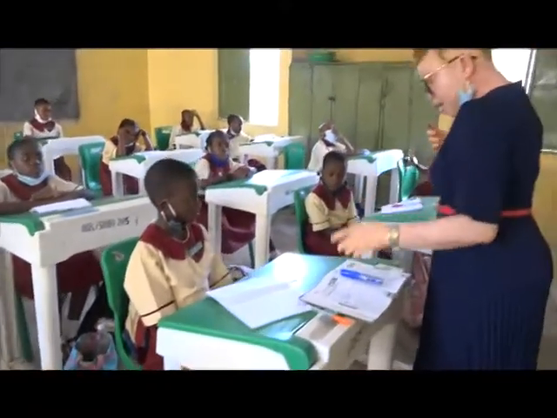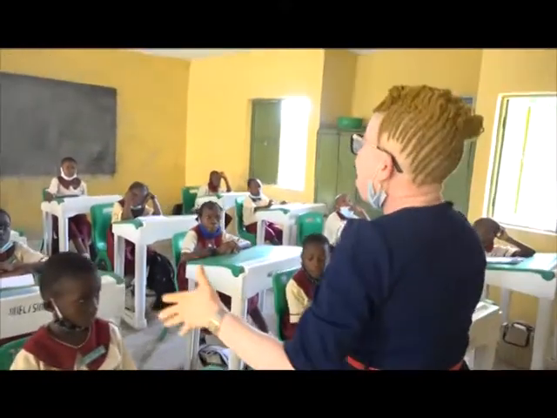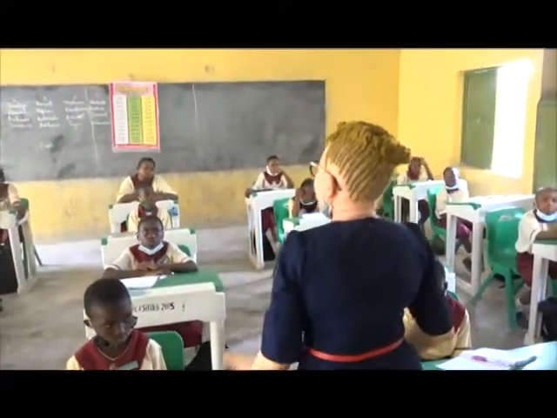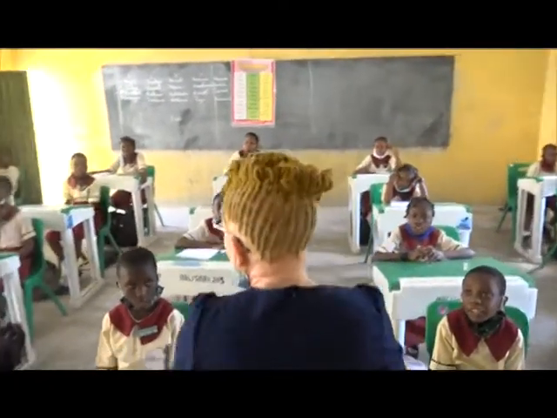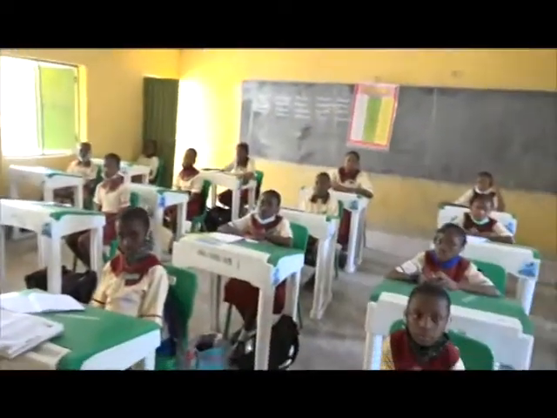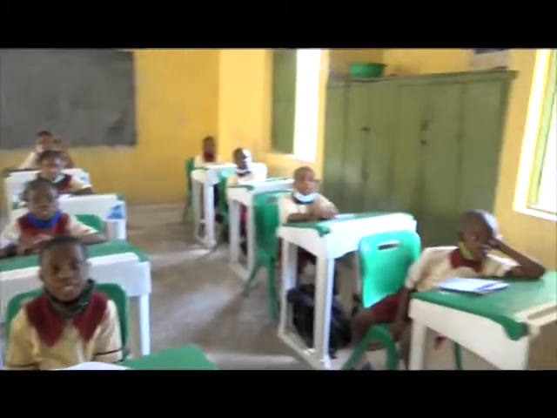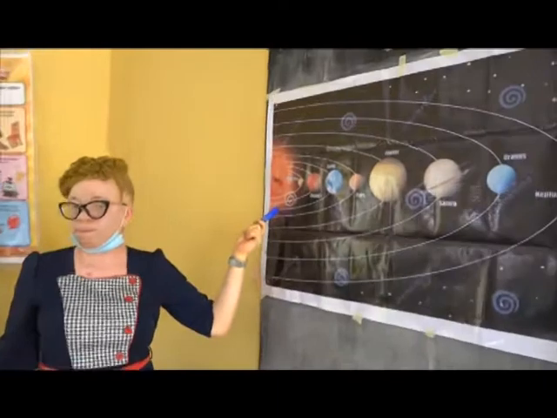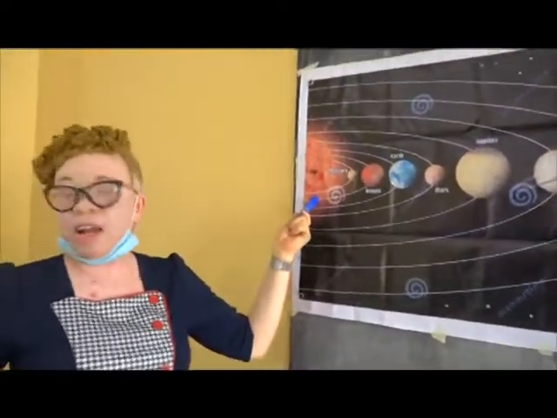It's a very massive, giant ball of gas. It's made up of hydrogen and helium. It's made up of what? Hydrogen and helium. Let's look at it here. The sun is made up of what, everybody? Hydrogen and helium. And it is the biggest in the solar system. And I said it is very hot.